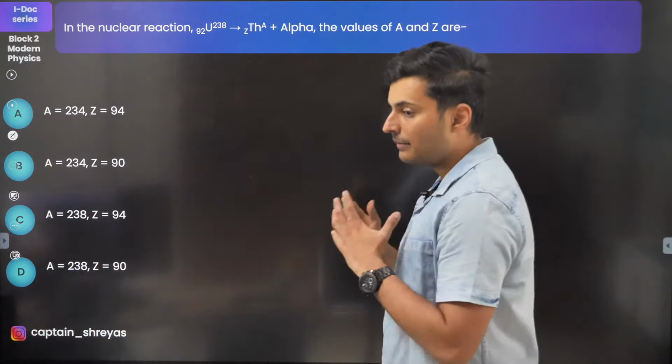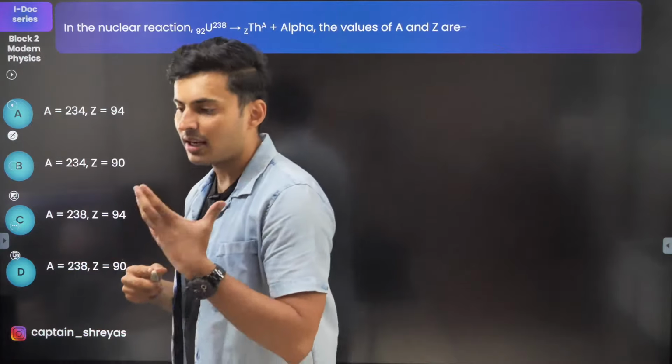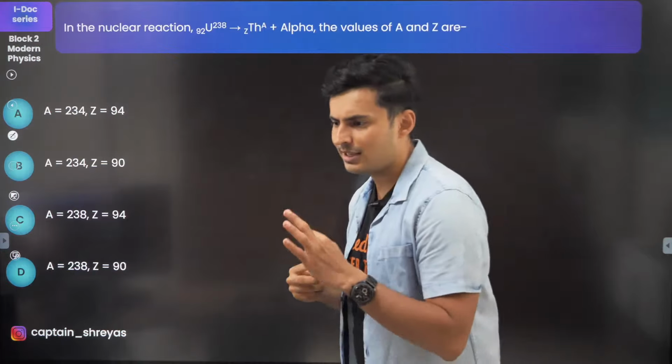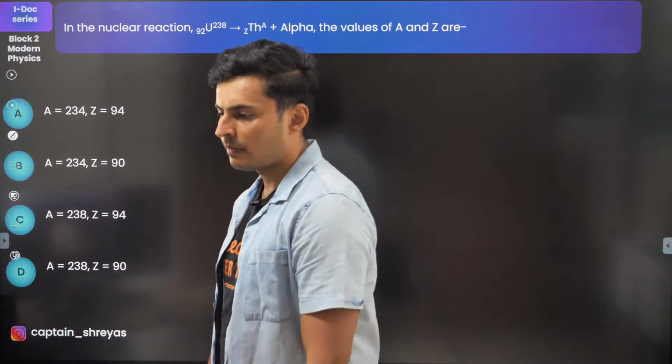Look at the reaction. An alpha particle is coming out. What do you think is the value of A and Z? It's very, very easy.